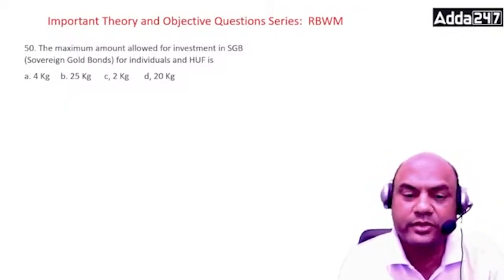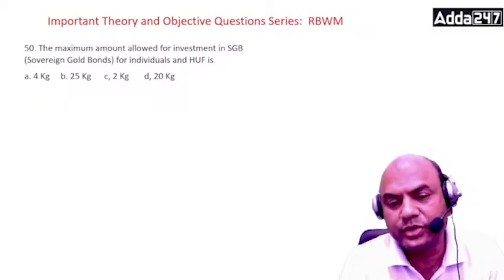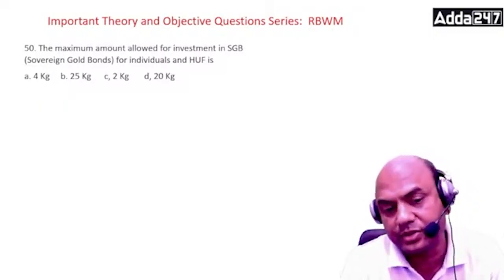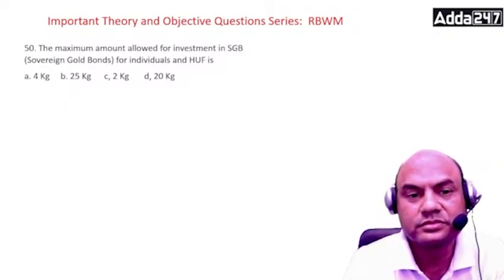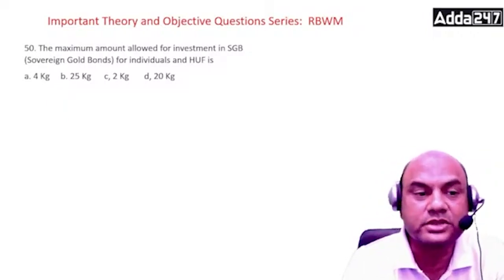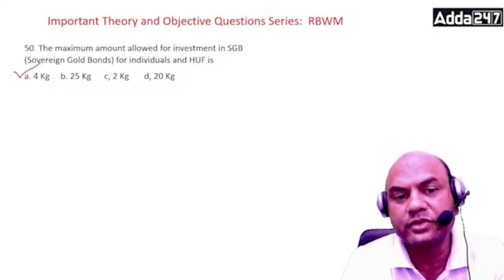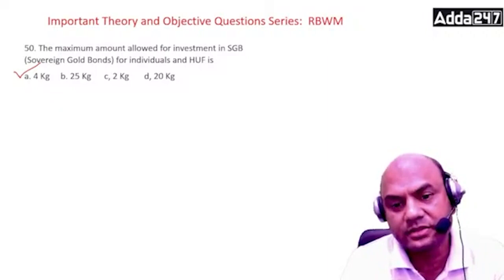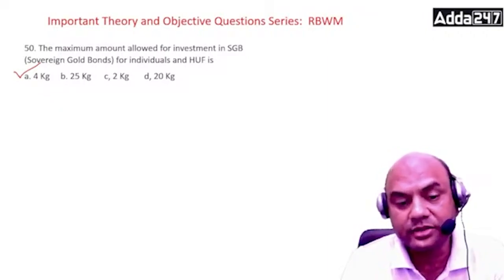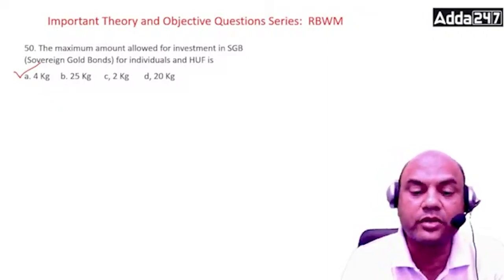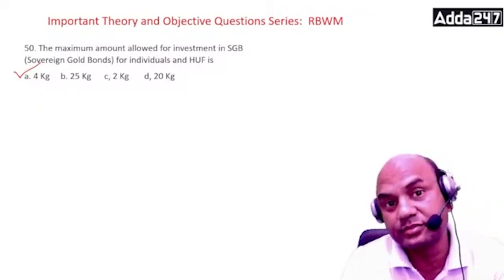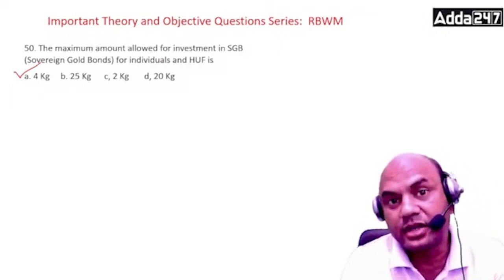The maximum investment amount in SGB for subscription of individuals and HUFs is, now the real question, 4 kg. For individuals and HUFs it is 4 kg. And in case of trusts and similar entities, it is different.